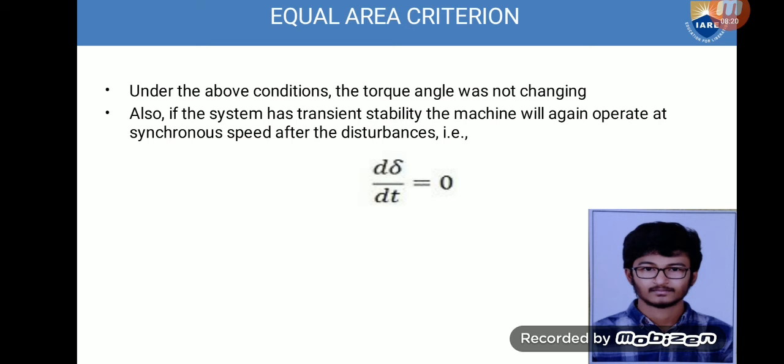To create stability, we need to operate certain switching operations. Those operations are done with the help of circuit breakers in a power system. To clear a fault, the circuit breaker in the faulted section has to be opened.